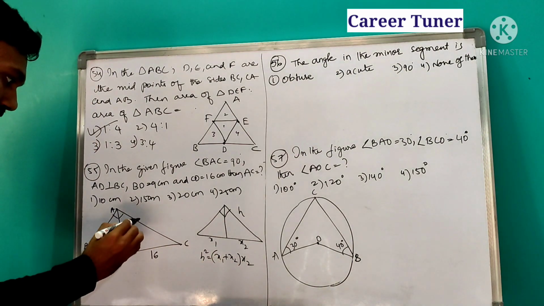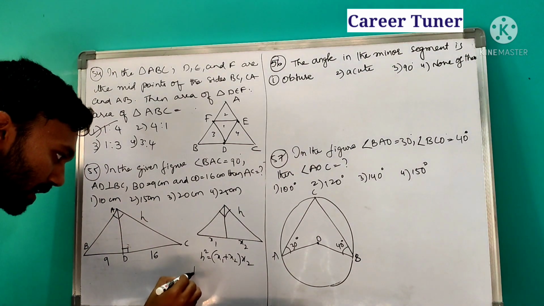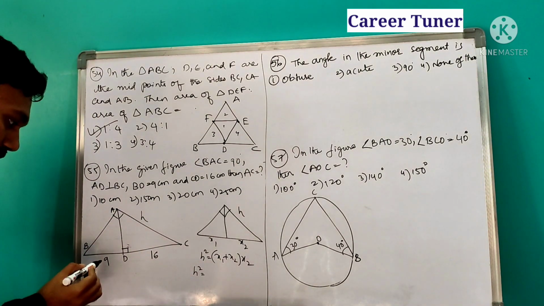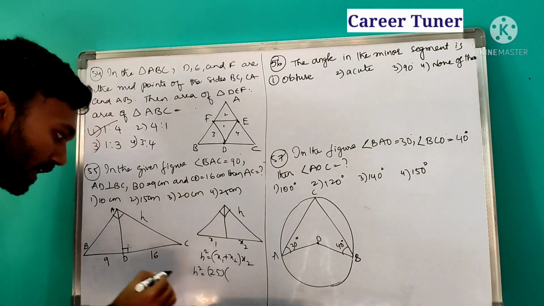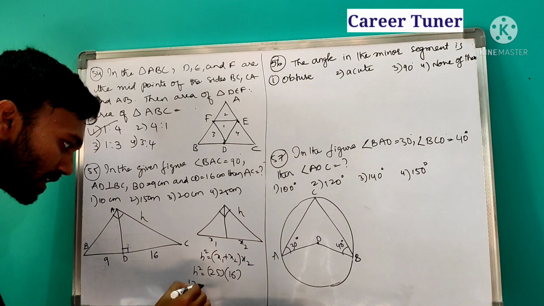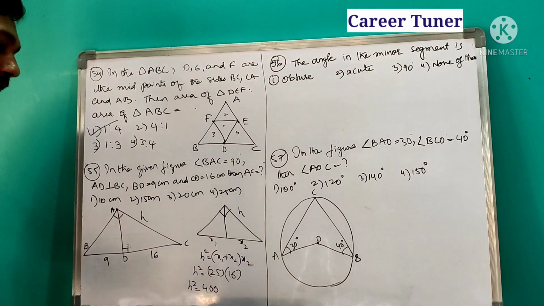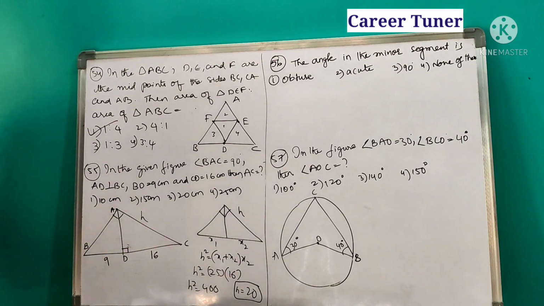Here AC is the side we are going to take as h. Now h square is equal to x1 plus x2, that means 9 plus 16, so 25, into x2, which is 16. So h square is equal to 400. Therefore h is equal to 20. So the AC value is nothing but 20.